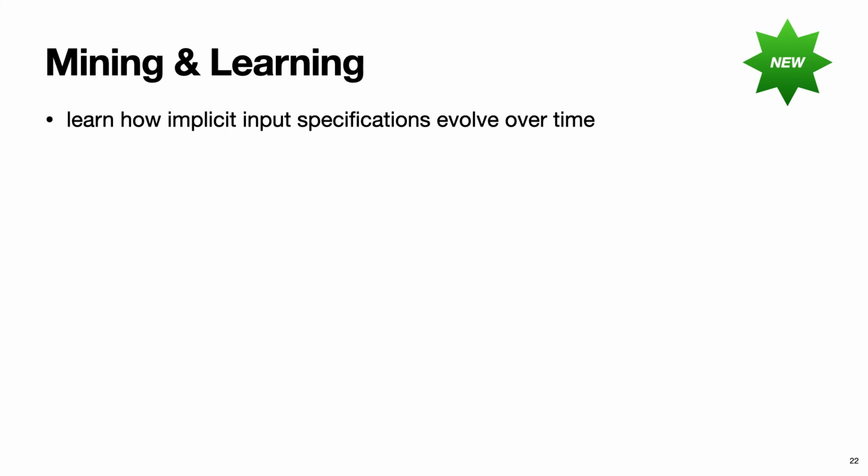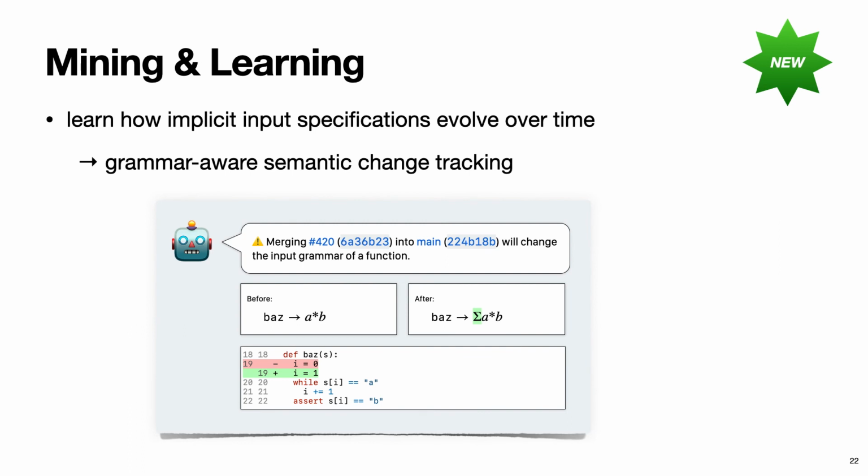We can also watch how the mined grammars change over time and thereby learn how these implicit input specifications that the grammars represent evolve. This enables us to do grammar-aware semantic change tracking. Imagine a build bot that augments the code review process with current and historical grammar information so that a programmer is alerted whenever a code change introduces a perhaps unexpected change in an input grammar.